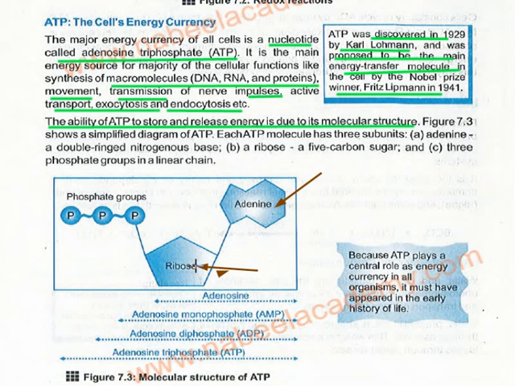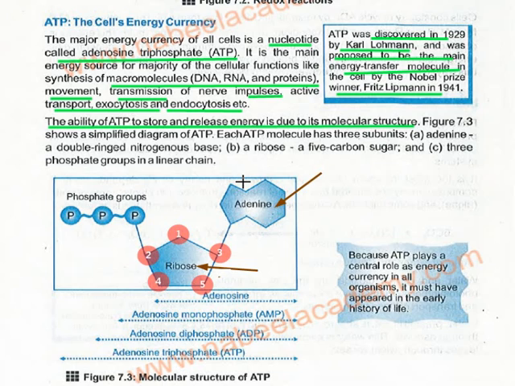Then the second structure is ribose. Ribose is actually a sugar, and this sugar is a 5 carbon sugar. So where are the 5 carbons? 1, 2, 3, 4, 5. These 5 carbons are attached in the form of a ring and they form a sugar, which is known as ribose. This one is a nucleotide.